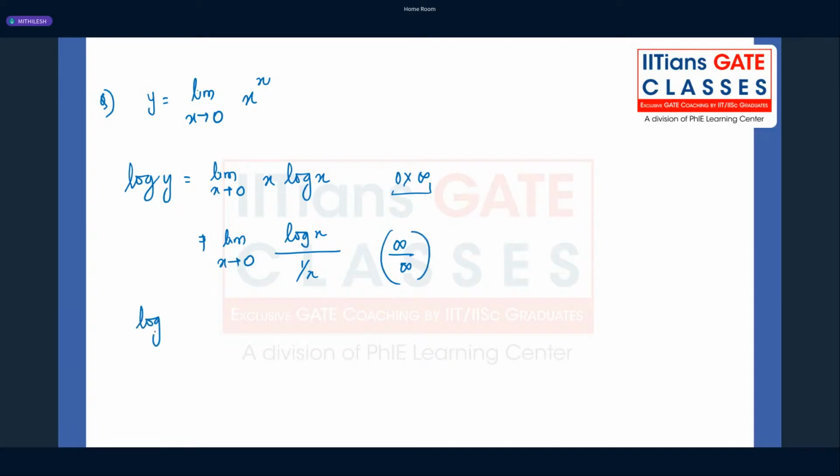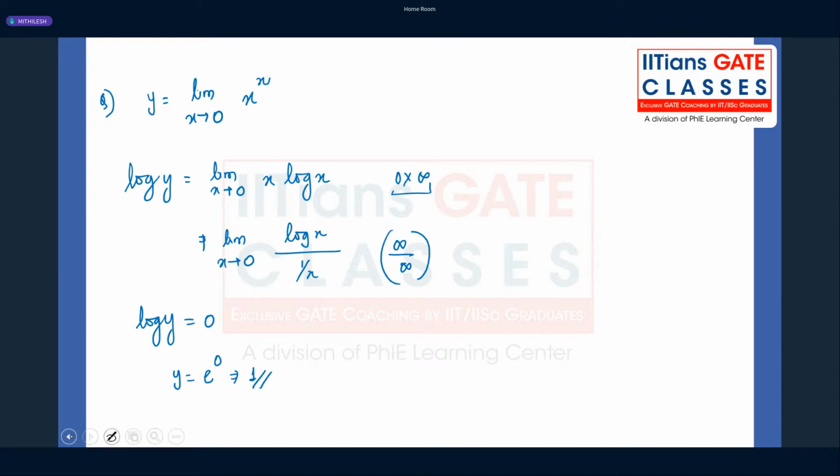But remember, you always get the value of log of y. Maybe in this case, you will solve and get 0. 0 is not the final answer. Y is equal to e to the power 0, which means 1. Always remember to take the exponential value of this answer, because you are calculating log of y, not y.